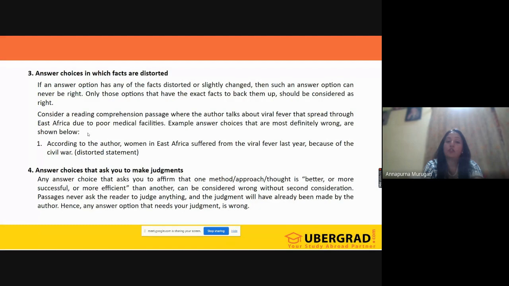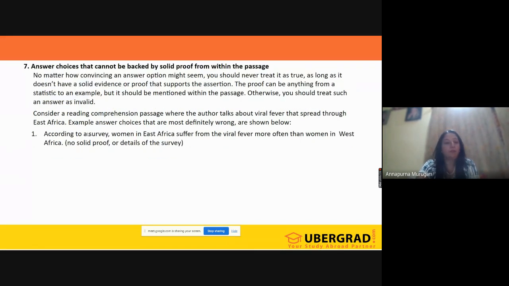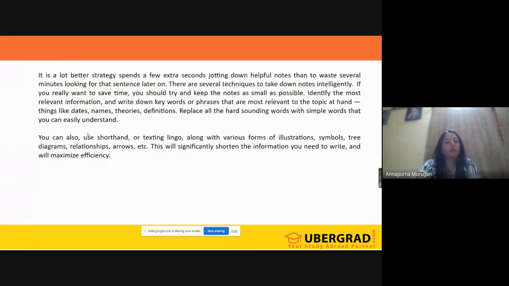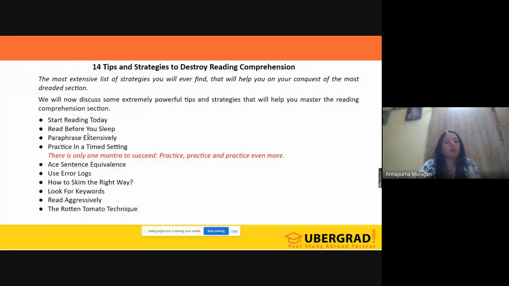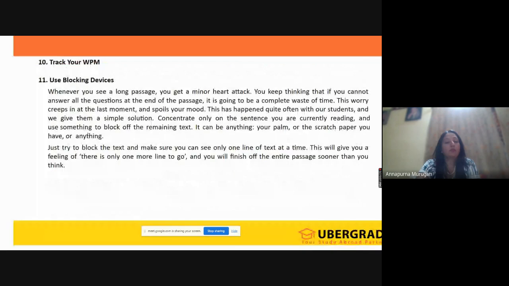Also, an assumption which is not clearly mentioned is acceptable only for your inference question. For the rest of the questions, no assumption-based options should be taken. So that's the thing we basically have here. Now let us take up the passage, and today I'm going to tell you how to summarize.